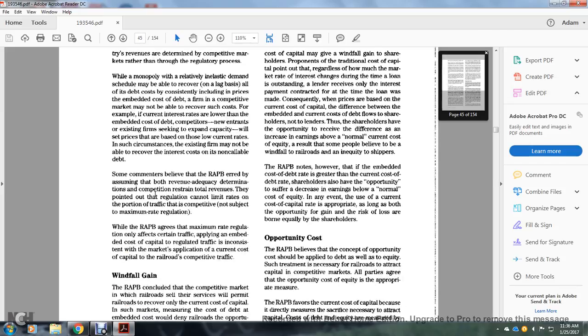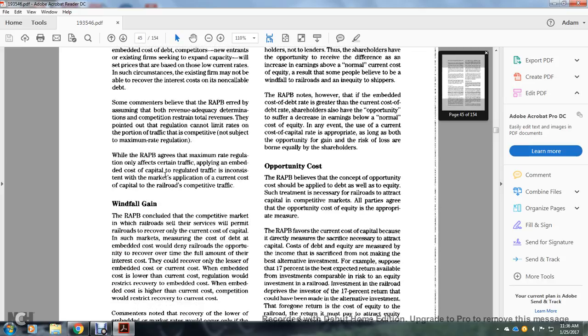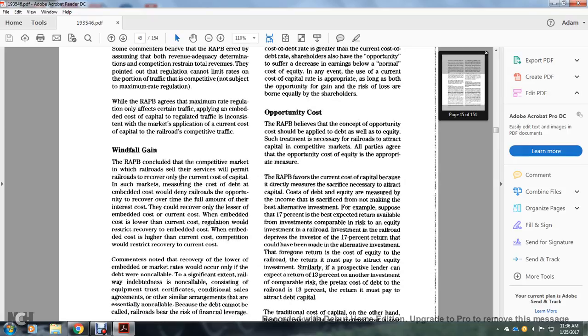Some commentators believe that the Railroad Accounting Principles Board erred by assuming that both revenue adequacy determination and competition restrain total revenues. Regulation cannot limit the rates on the portion of the traffic that is competitive and not subject to the maximum rate regulation. The Railroad Accounting Principles Board agreed that maximum rate regulation only affects the regulated traffic, applying the embedded cost of capital to regulated traffic, consistent with the market, applying the current cost of capital to the railroad's competitive traffic.